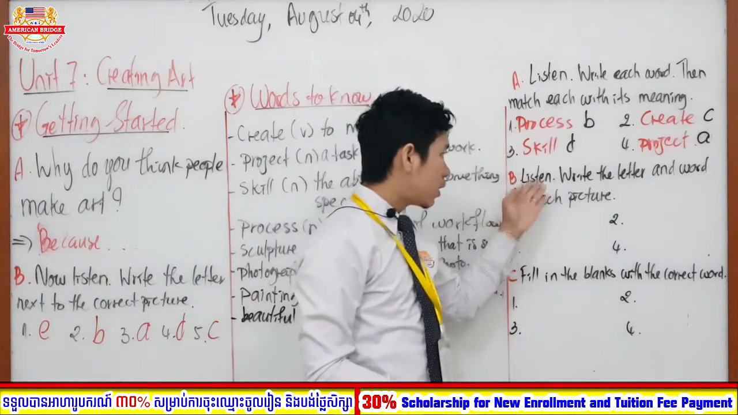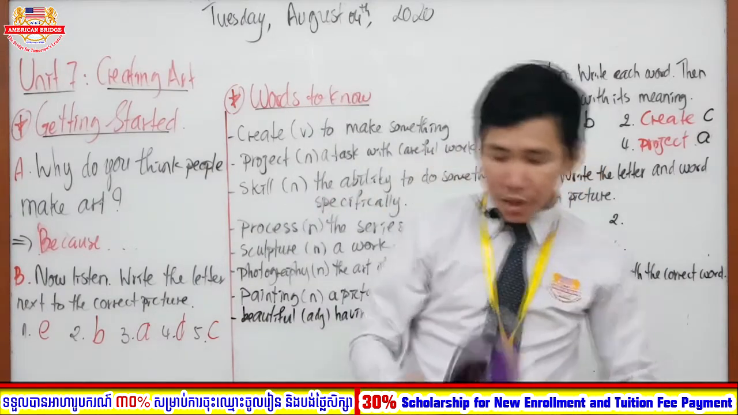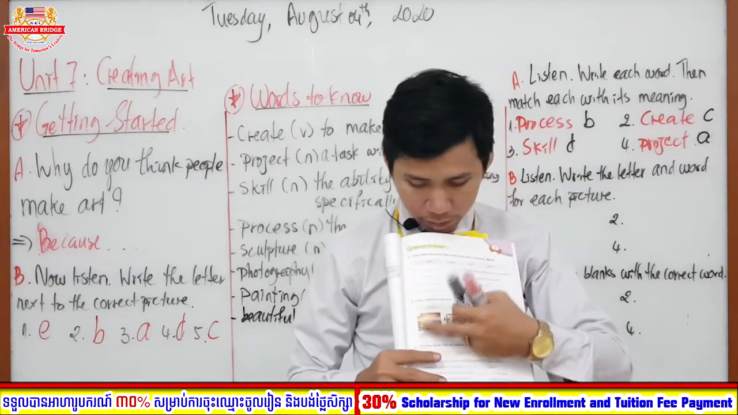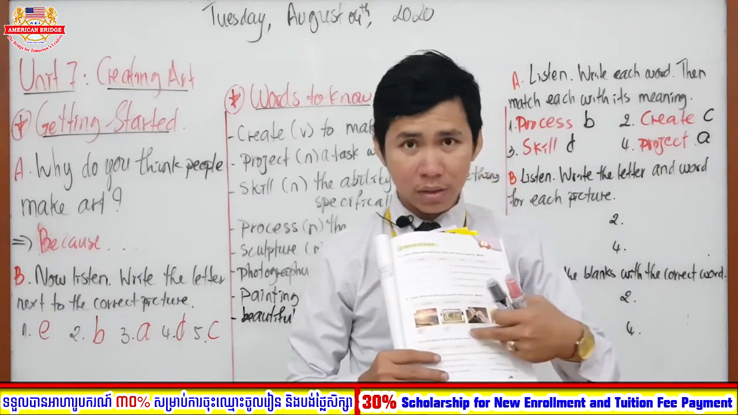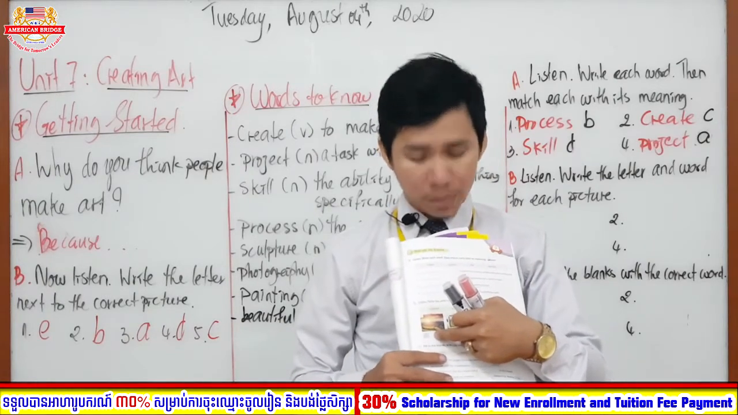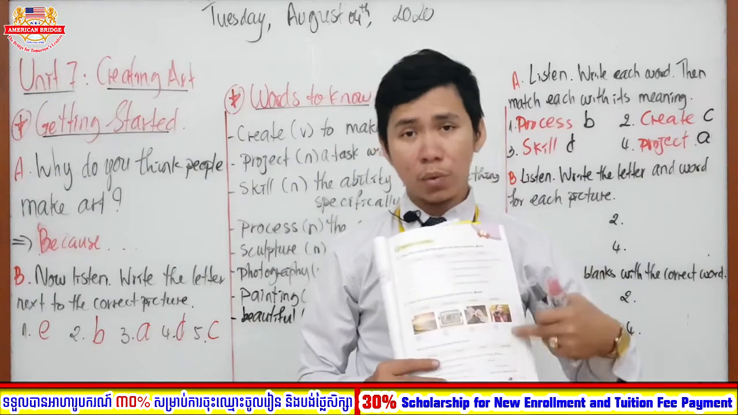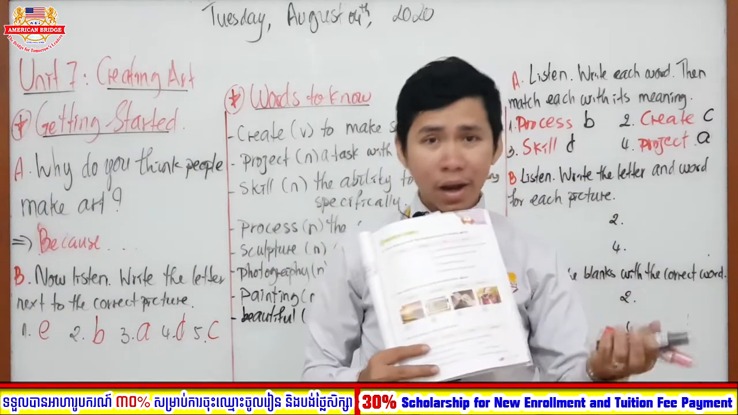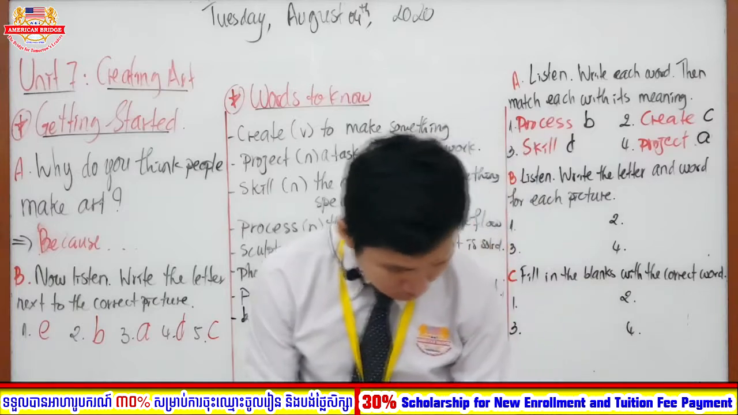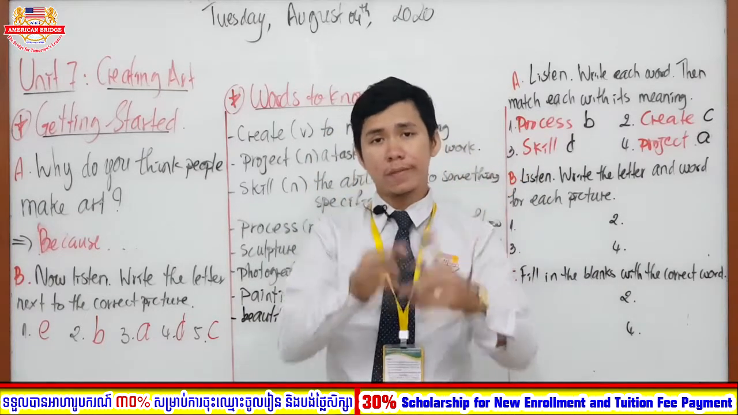Section B: listen, write the letter and word for each picture. Here it is also the same. We are going to listen and then write down, like picture number 1, what letter is it, A, B, C, or D, and then we write the word. I believe you can see the picture and know the word clearly, but what you don't know is whether it is letter A, B, C, or D. So to clarify this, please enjoy your listening.